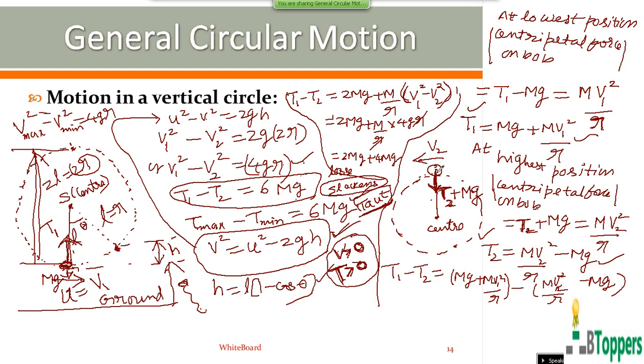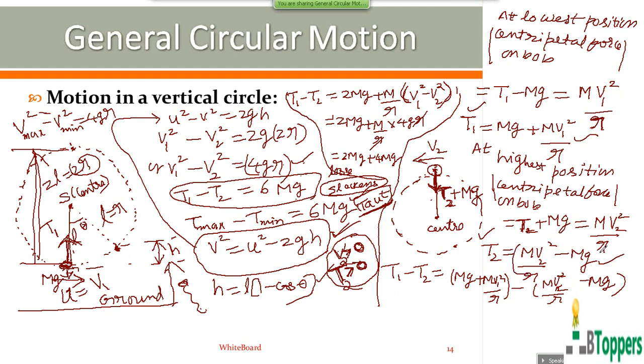Suppose the magnitude of the tension of the string at the highest position is 1 Newton, then the magnitude of the tension on the string at any other instant during the motion will be more than 1 Newton. That means the magnitude of the tension on the string will be greater than 0 at all the instants if T2 is greater than 0. That is, the magnitude of the tension at the highest position is greater than 0. And the magnitude of velocity will be greater than 0 at all the instants if v2 is greater than 0.